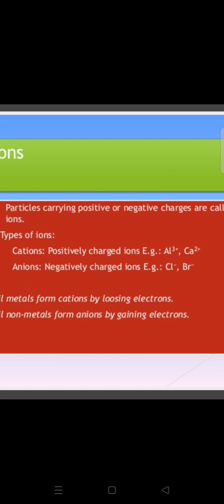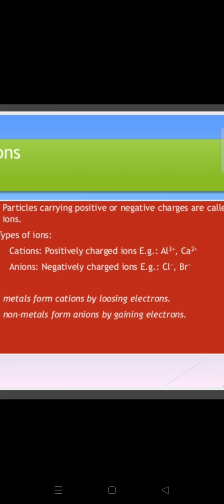So whenever any particle is carrying positive charge, it is called a cation. If any particle is carrying negative charge, it is called an anion. See, suppose here is a chloride ion, Cl minus, that is called a chloride ion. Here Br minus. Why? Because these ions are formed either by gaining electrons or by losing electrons.